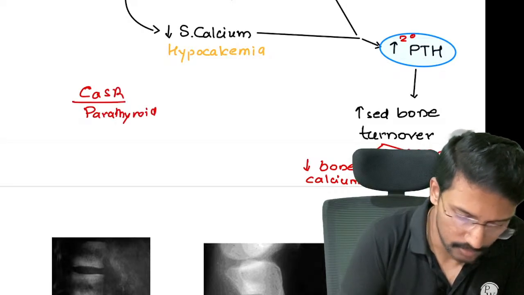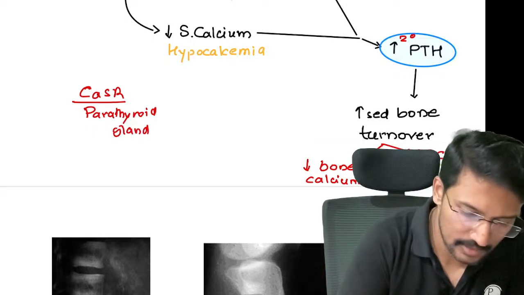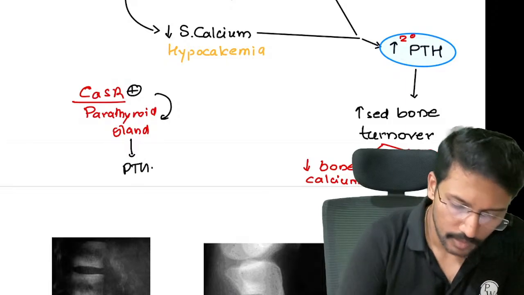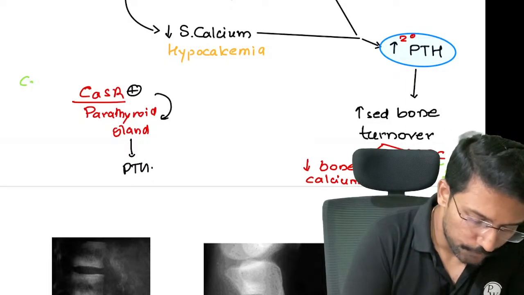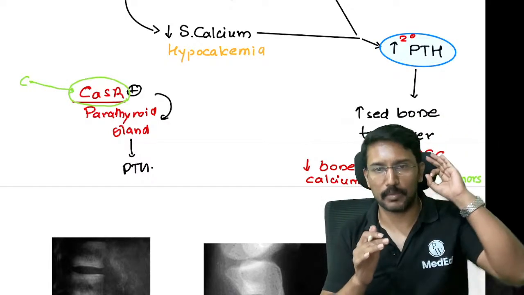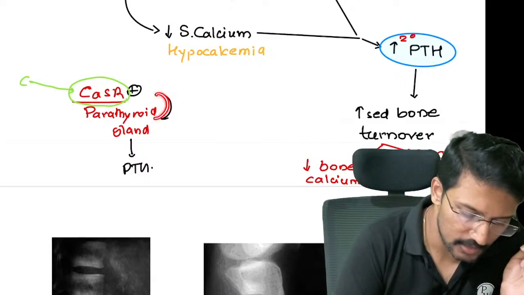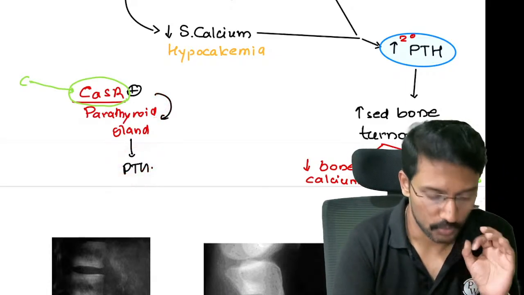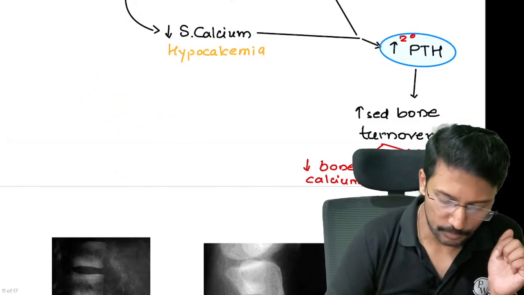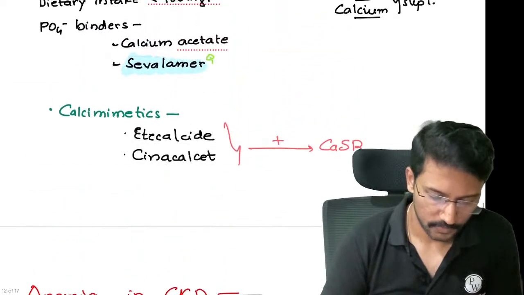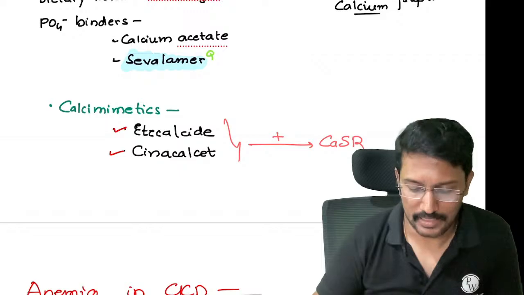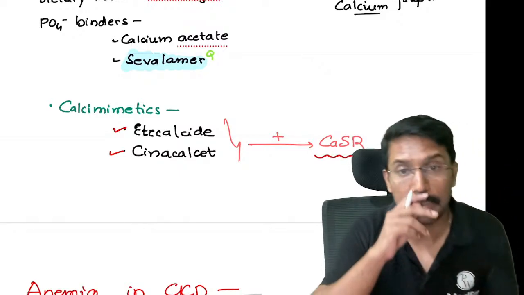Whenever the calcium levels decrease, these receptors sense it, they get activated, and stimulate the parathyroid gland to produce parathormone. But if I use a substance which can keep the calcium sensing receptors believing that the calcium level is sufficient, then they will not send the signals to the parathyroid gland to secrete more parathormone. These kinds of drugs are what we call calcimimetic agents, which stimulate the calcium sensing receptors. There are two drugs, etelcalcetide and cinacalcet. They are stimulants of the calcium sensing receptors.